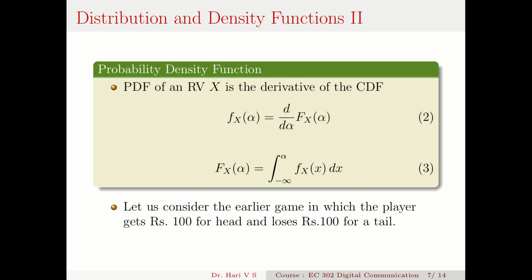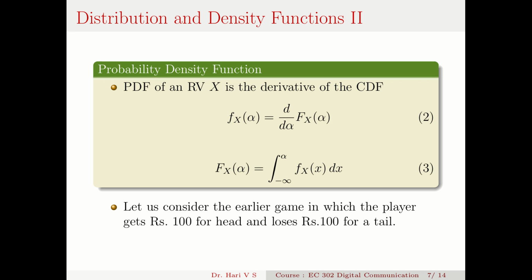So F_X(alpha), or the CDF, is the integral of the PDF. F_X(alpha) is the integral from minus infinity to alpha, over all possibilities of x, of f_X(x) dx. That small x is a dummy variable. Once that integration is performed, it will end up as a function in alpha.